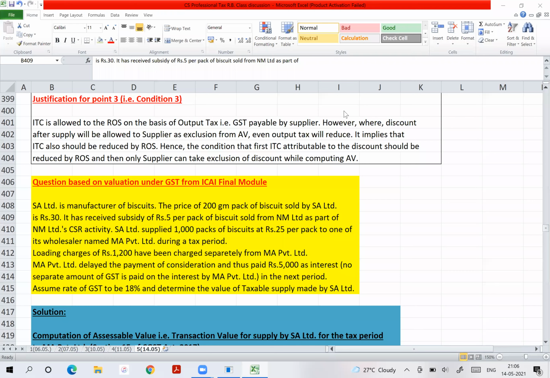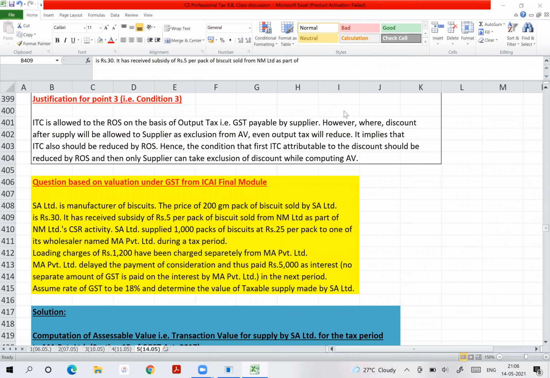See, Sonia, if you're saying 5,000 should be added, if you're taking starting point as 25,000, then 5,000 should be added. Getting it? But if you're taking starting point as 30,000, then do nothing. Very good. Then do nothing. I hope you got it.